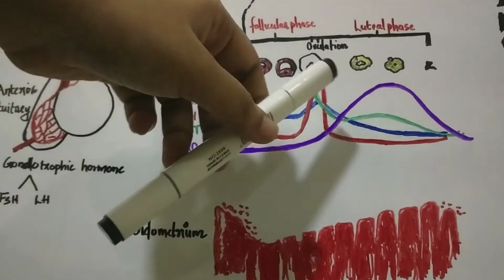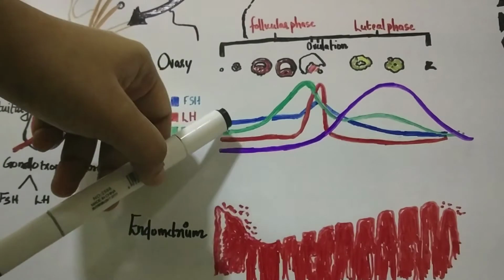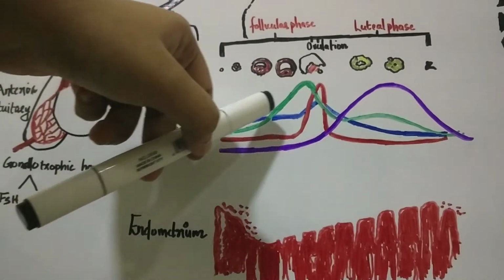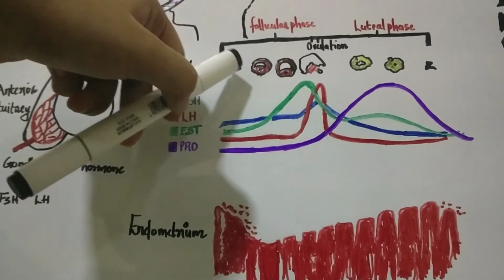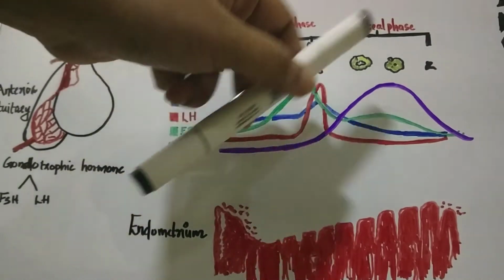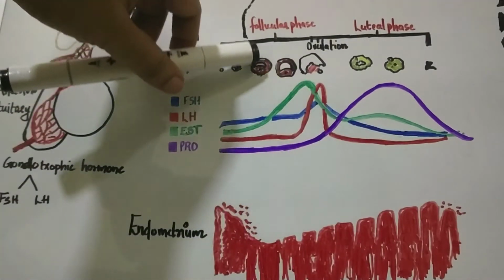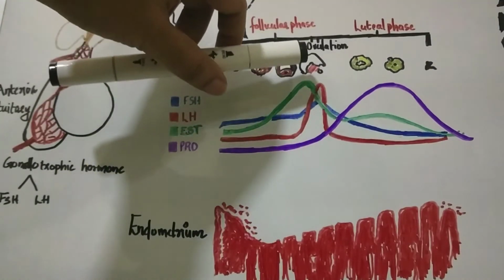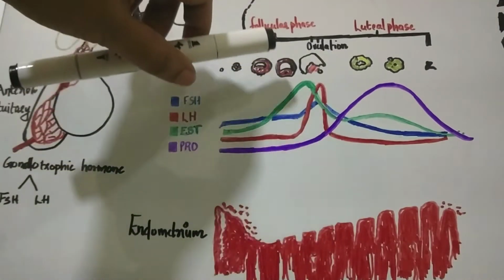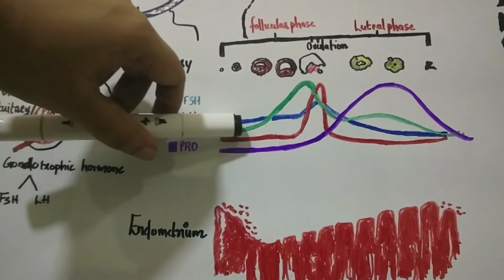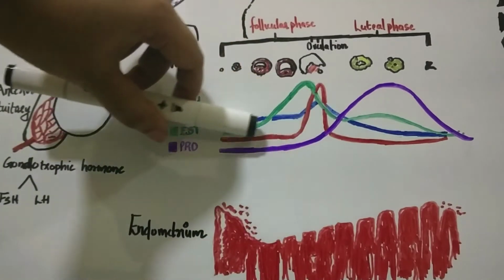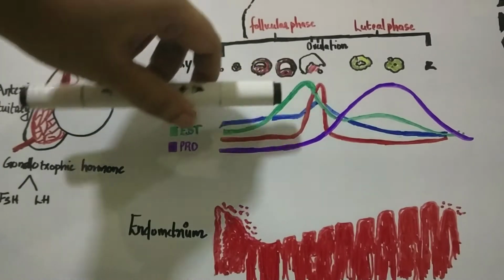Here in this graph you can see that FSH is slowly rising. Due to the FSH, the primordial follicles start to mature, and these follicles start to secrete estrogen. You can see in this graph the estrogen level is also slowly rising.